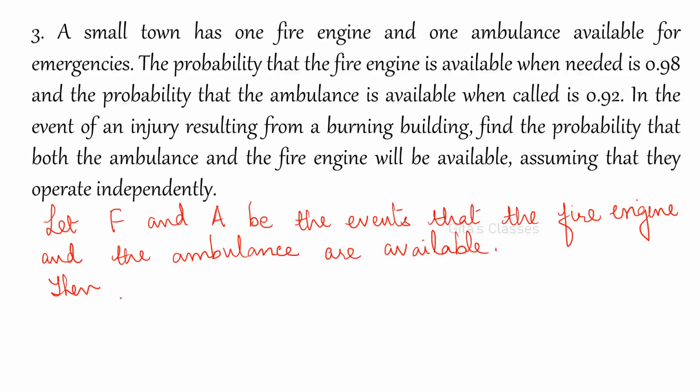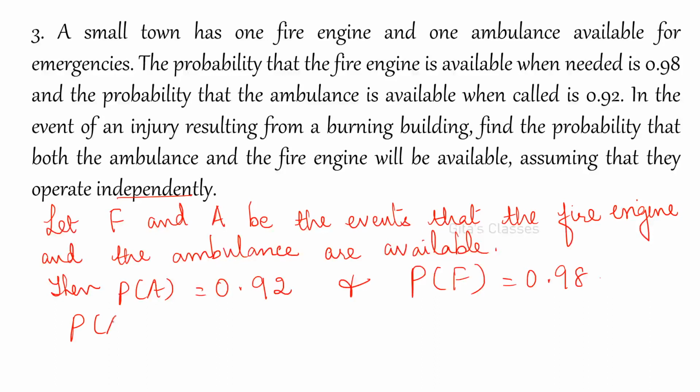P of A is given as the probability that the ambulance is available, which is 0.92, right? And the probability that the fire engine is available is 0.98. So what is asked? Find the probability that both the ambulance and fire engine will be available, assuming that they operate independently.